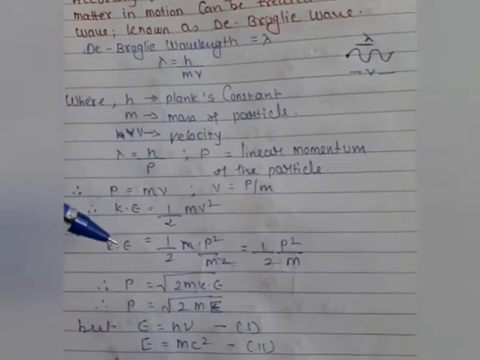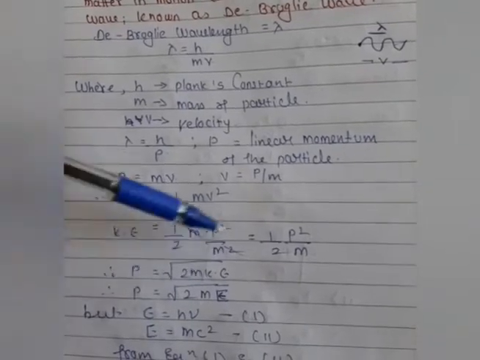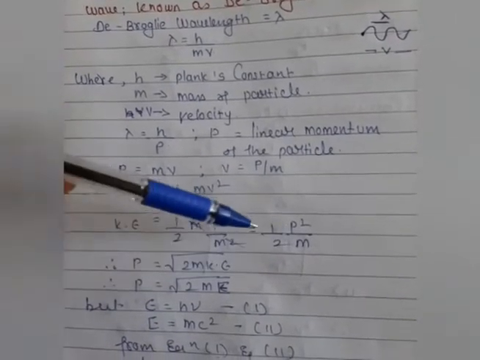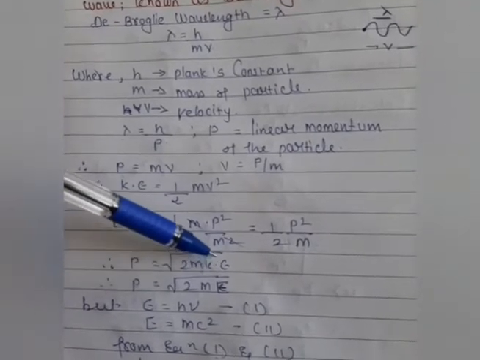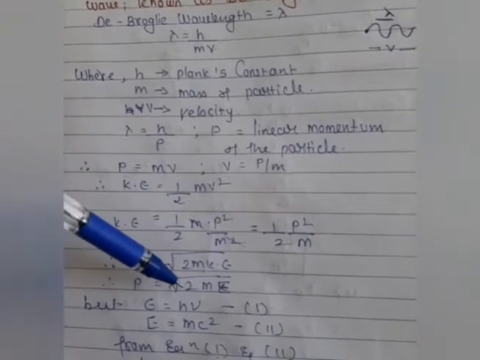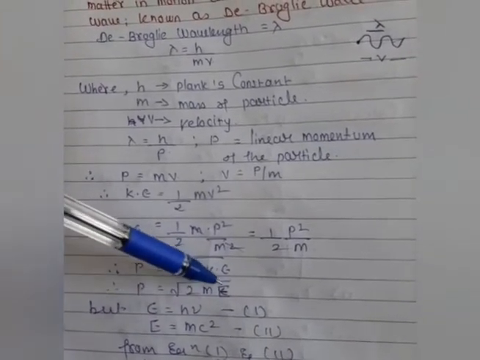So the kinetic energy is 1/2 p square by m, that is p is equal to the square root of 2m times the kinetic energy. So kinetic energy we can consider as energy, that is p is equal to the square root of 2mE, and this energy is nothing but the particle energy.